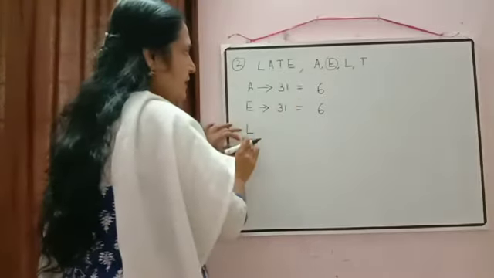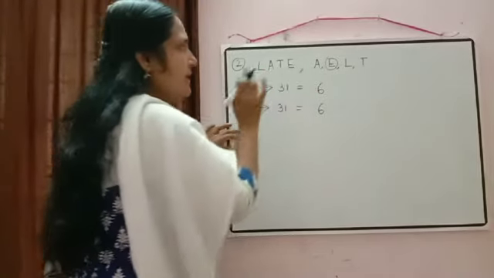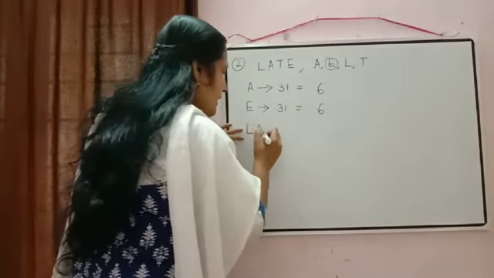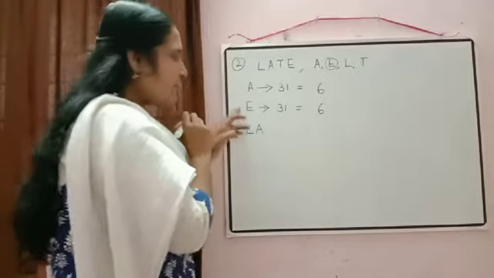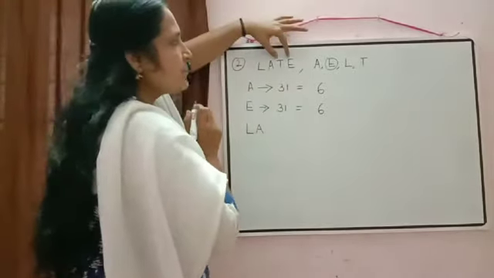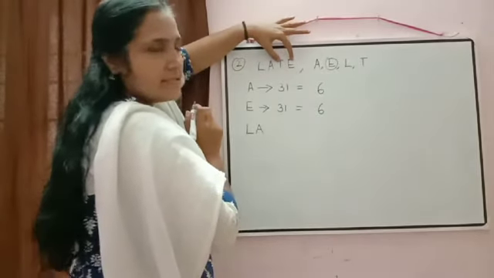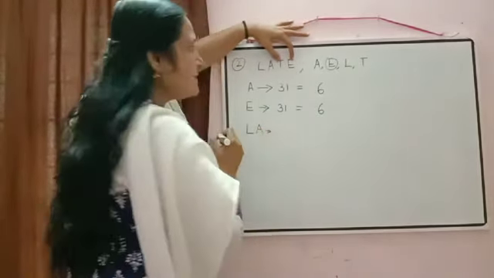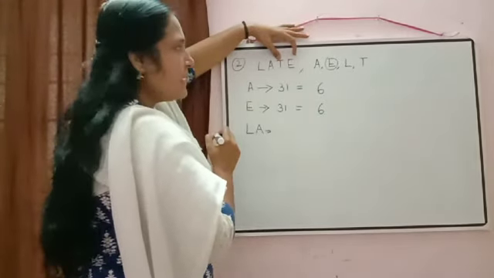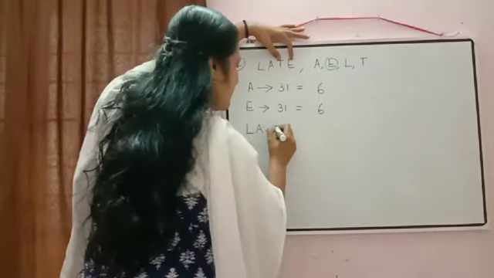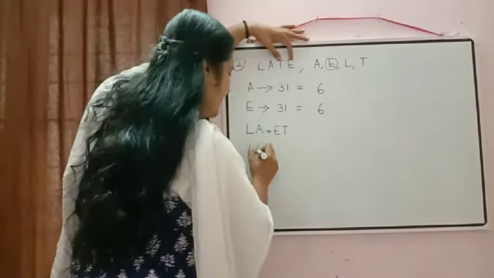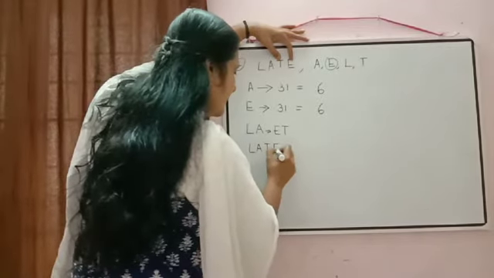So L we have taken. Now out of A, T and E, which letter should come first? Obviously according to dictionary order, LA only will come first. But again in LA, late will come there. Now we have only 2 letters with us. Now when you will arrange these 2 letters, which letter should come first according to dictionary order? Yes, first E only should come first. So first it will be L-A-E-T. Then next it will be L-A-T-E.